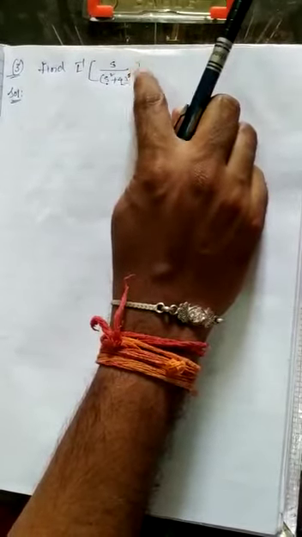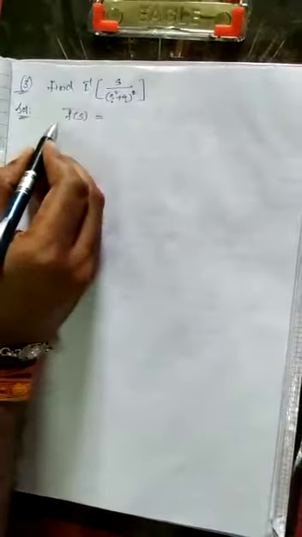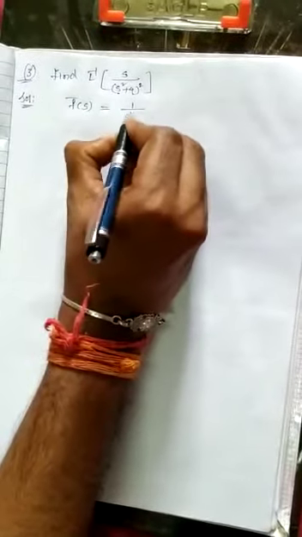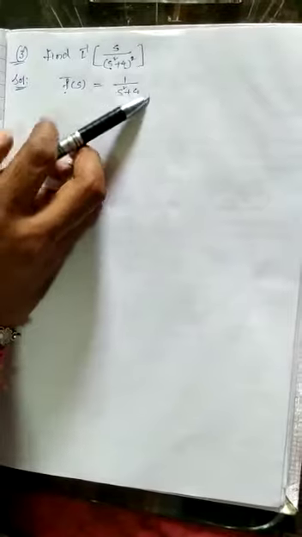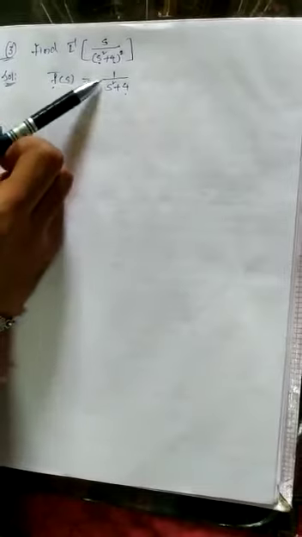So in this case, first we have to consider f bar of s value as only 1 by s square plus 4. Why are we considering f bar of s as only 1 by s square plus 4? Because if we differentiate this 1 by s square plus 4, again you will get this term. That's why we are considering 1 by s square plus 4 as f bar of s. How to consider f bar of s as 1 by s square plus 4 means we have to think about the question carefully. Okay, right.